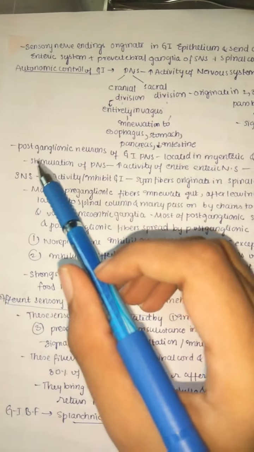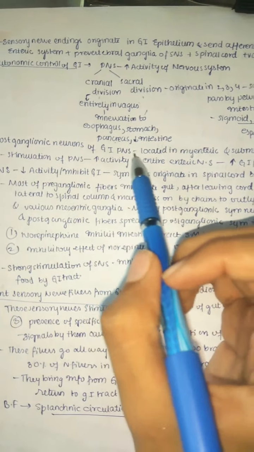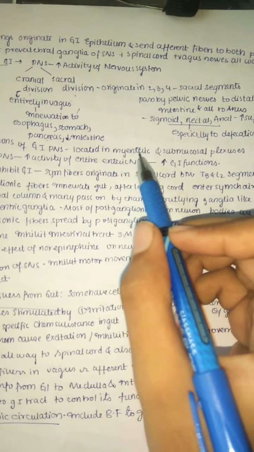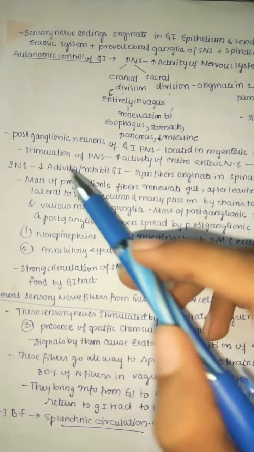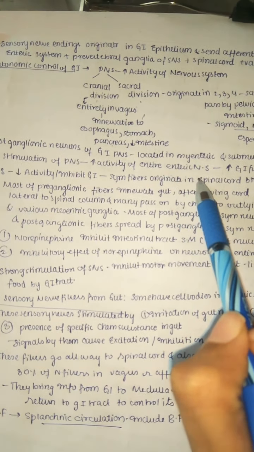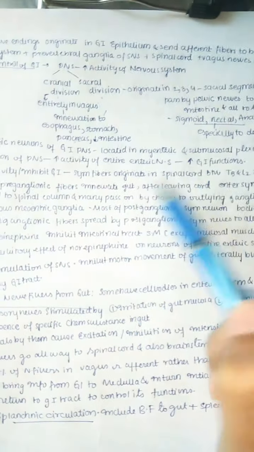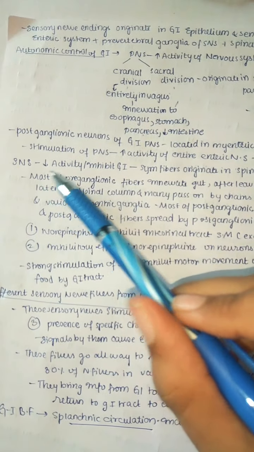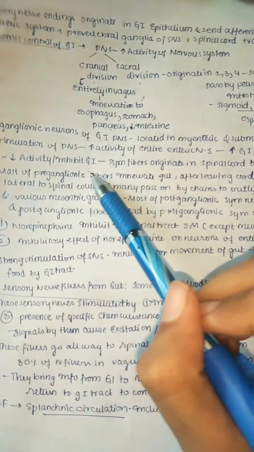Next we have the postganglionic neurons of the GI parasympathetic nervous system. They are located mainly in the myenteric and submucosal plexus. Stimulation of the PNS increases the activity of the entire enteric nervous system, increasing the GI functions of course. So the SNS decreases the activity or inhibits the GI.